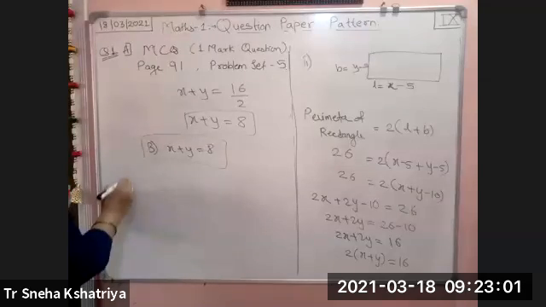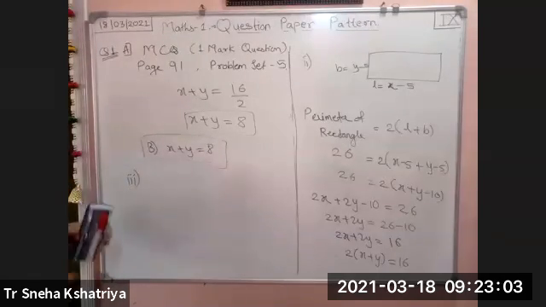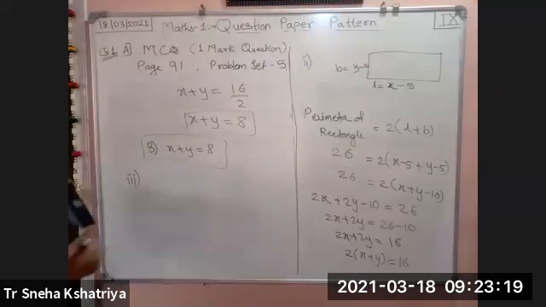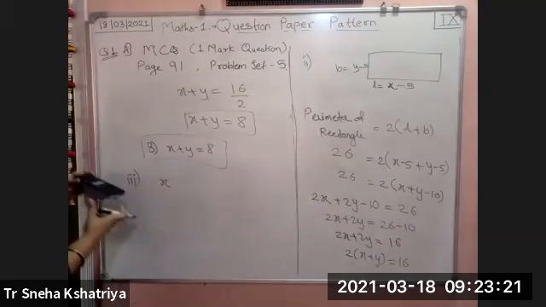Okay. Now we will see question number 3. Ajay is younger than Vijay by 5 years. Sum of their ages is 25 years. What is Ajay's age? Okay, Ajay is younger than Vijay by 5 years. Let Ajay's age be x years.